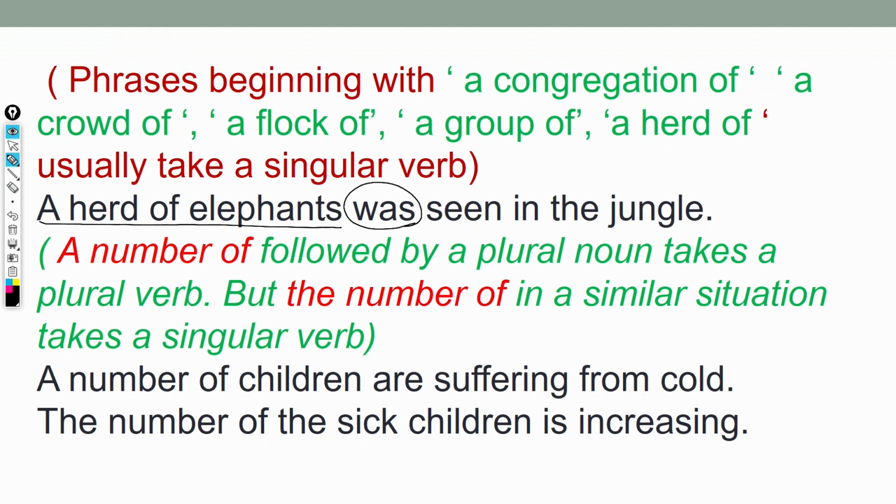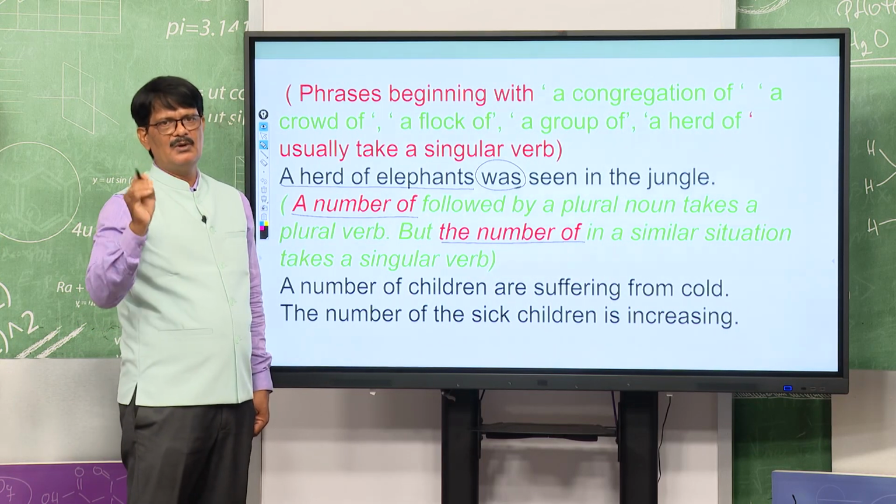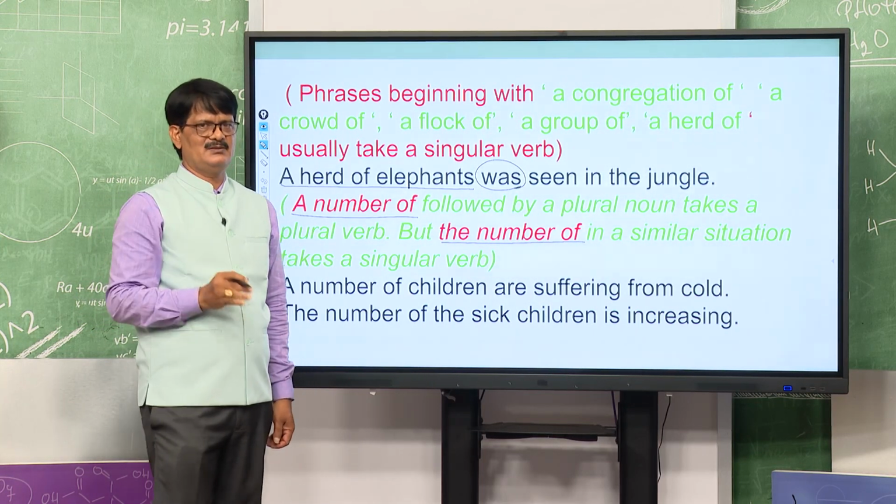Another interesting, the most interesting one, is "a number of". Here you see, a number of is followed by a plural noun and takes a plural verb, but the number of takes a singular verb. Those are very important, you have to note them down carefully, and they may be asked in the examination.